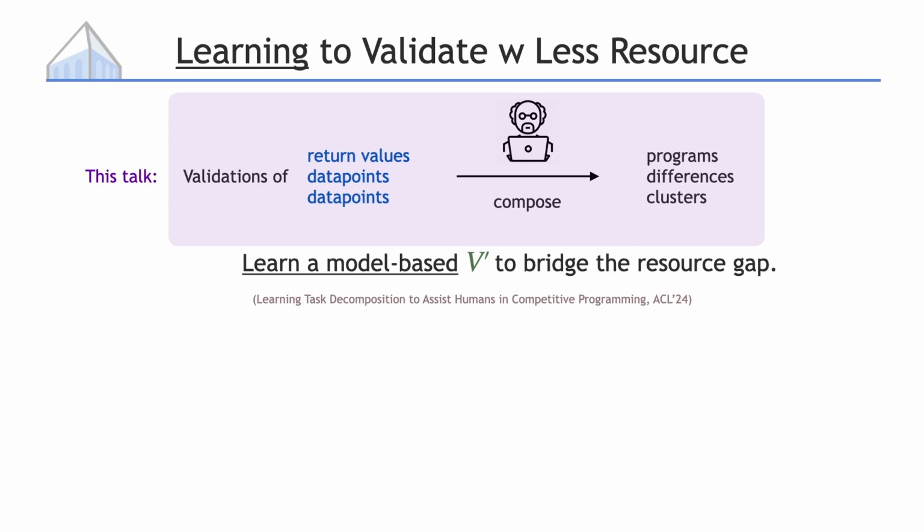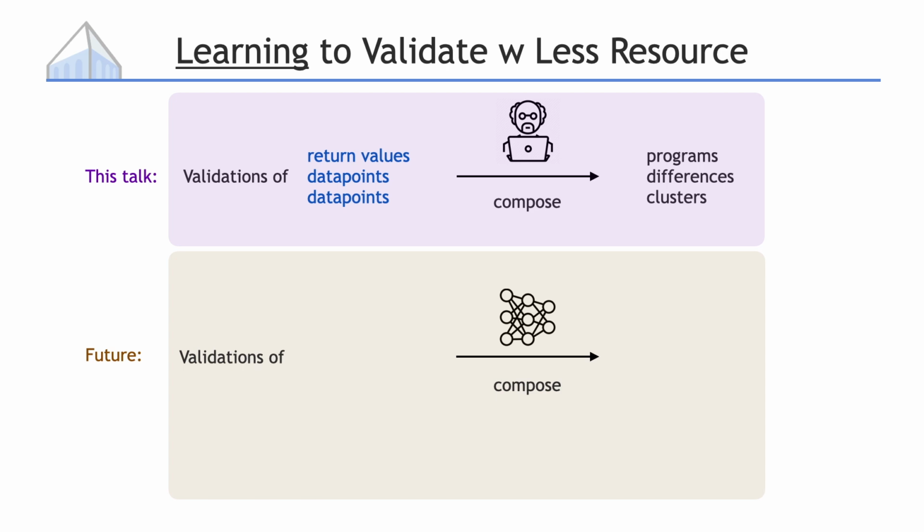We tried this idea in our ACL 2024 paper and successfully got language models to learn better program decompositions that let programmers validate code much faster. Looking ahead, I hope models can automatically come up with clever decomposition strategies. For example, breaking theorem validation into lemma validation, or book translation validation into paragraph-level checks. And at last, our final boss, Yang.